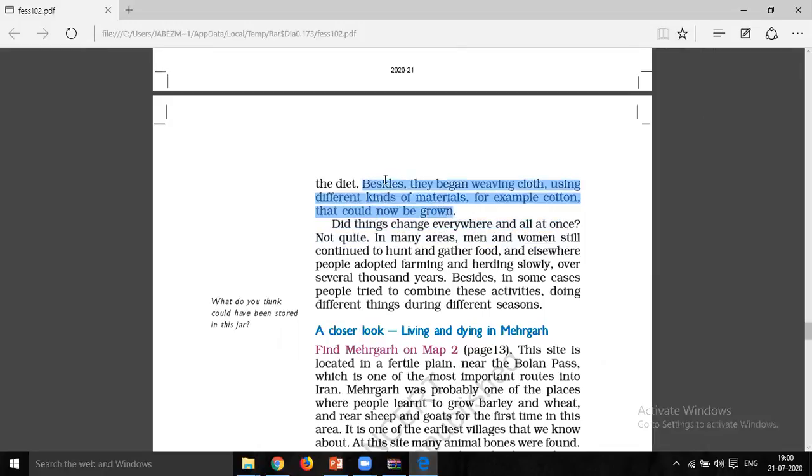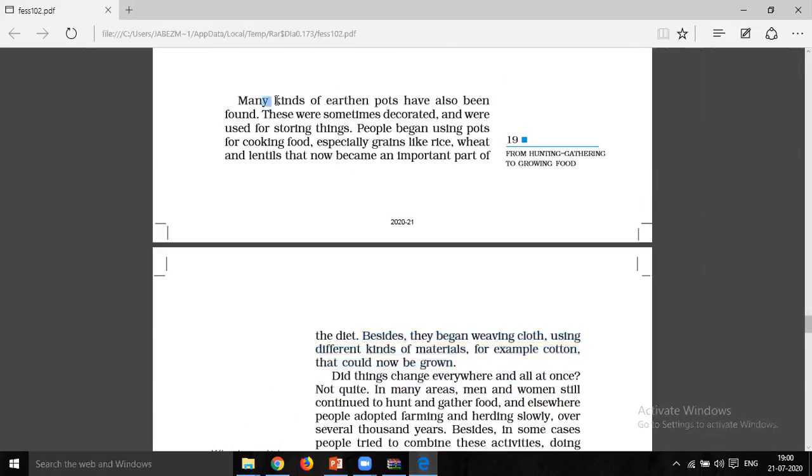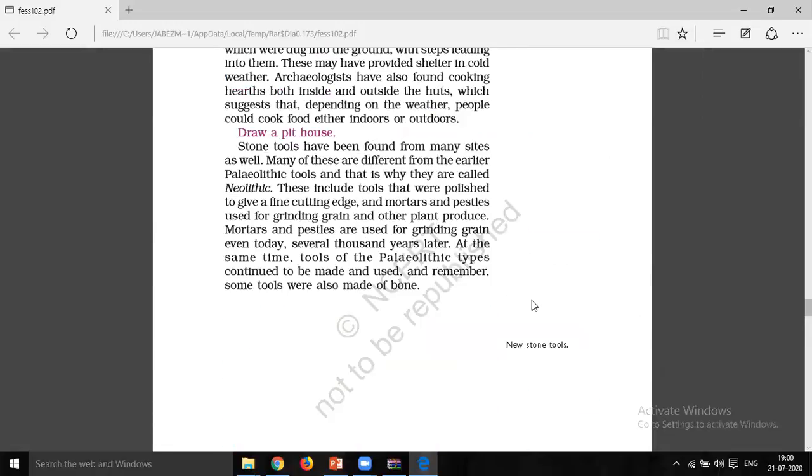Okay, this grown. Besides, they began weaving cloth using different kinds of materials, for example, cotton that could now be grown. We have seen that earthen pots were also being found, and these were sometimes decorated and used for storing things. People began using pots for cooking food, especially grains like rice, wheat, and lentils that now became an important part.